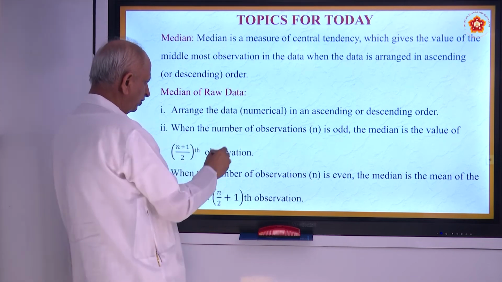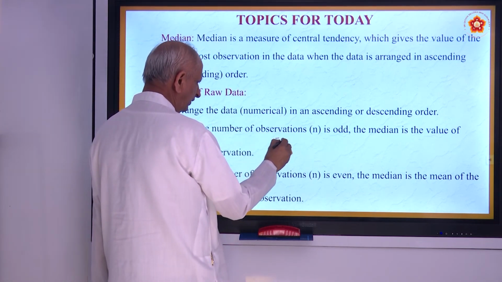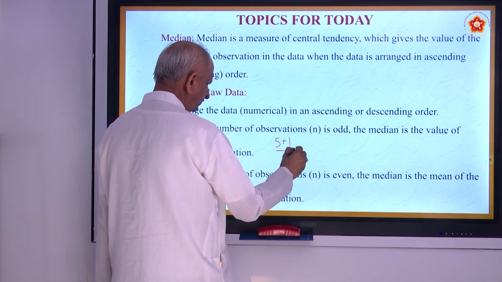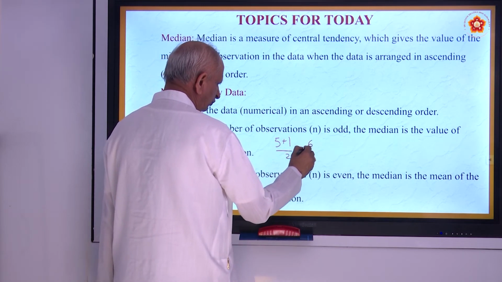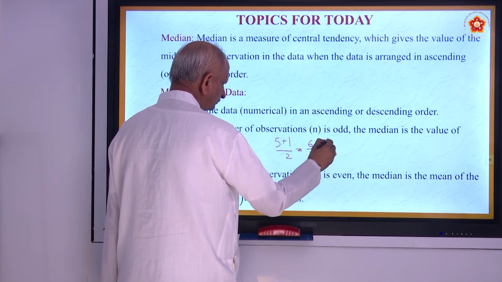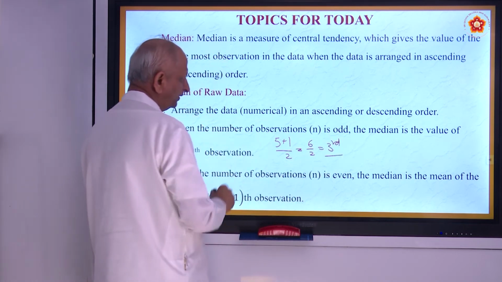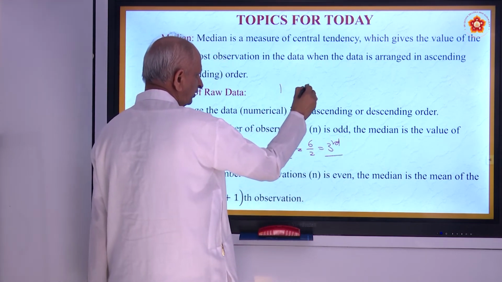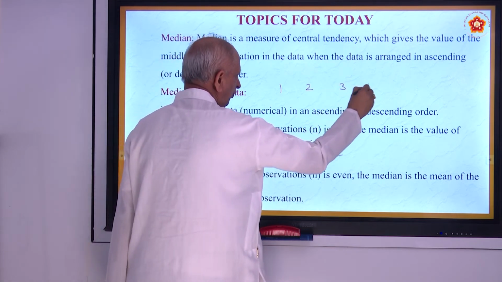When you took 5, it becomes 5 plus 1 by 2, that is 6 by 2, that is the third observation. Suppose you have 1, 2, 3, 4, 5.